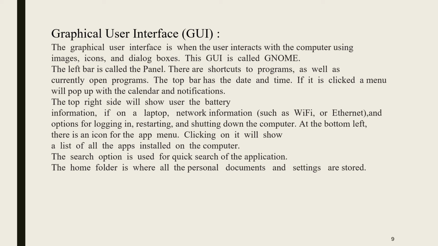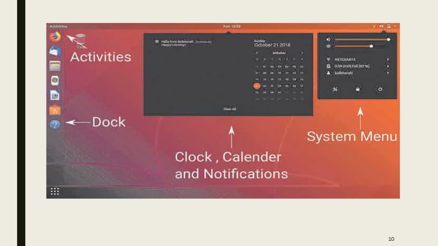The search option is used for quick search of an application, and the home folder is where all personal documents and settings are saved. Now see here in the diagram, on the left hand side you can see all the folders. This is a menu where we can see all the application programs installed. In between, this is the clock and calendar and the notifications we will get.